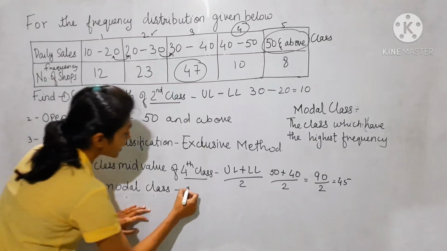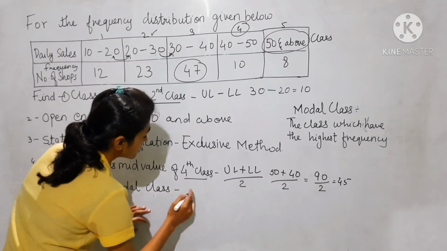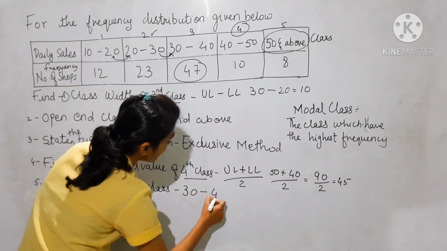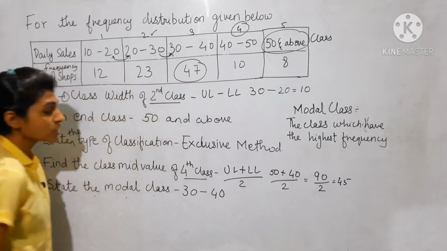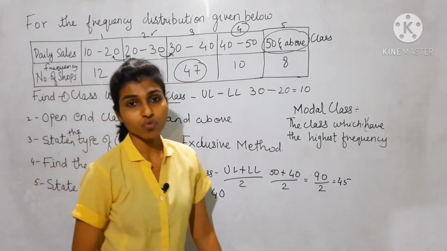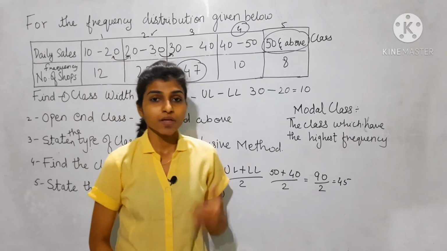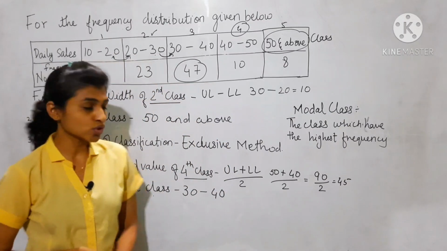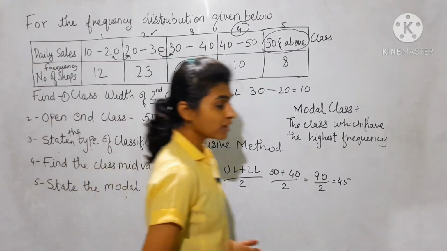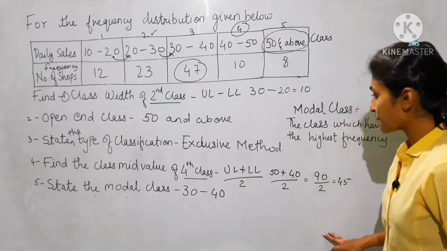So the modal class is 30 to 40, because the largest frequency is 47. Please note down this example.